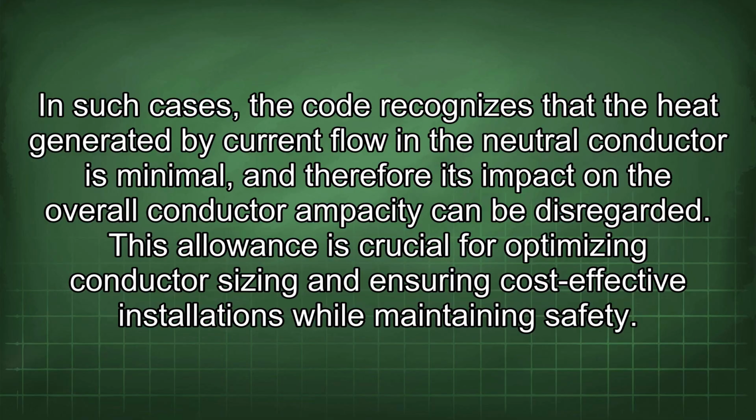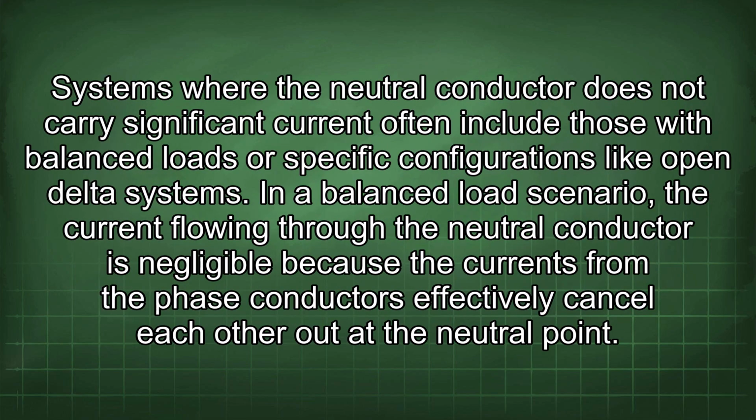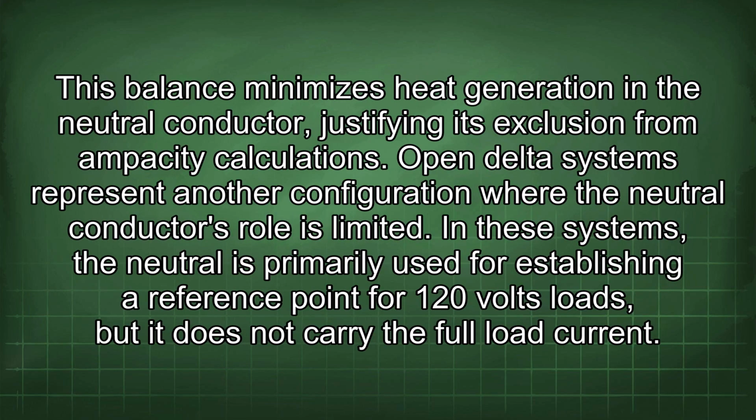This allowance is crucial for optimizing conductor sizing and ensuring cost-effective installations while maintaining safety. Systems where the neutral conductor does not carry significant current often include those with balanced loads or specific configurations like open delta systems. In a balanced load scenario, the current flowing through the neutral conductor is negligible because the currents from the phase conductors effectively cancel each other out at the neutral point. This balance minimizes heat generation in the neutral conductor, justifying its exclusion from ampacity calculations.